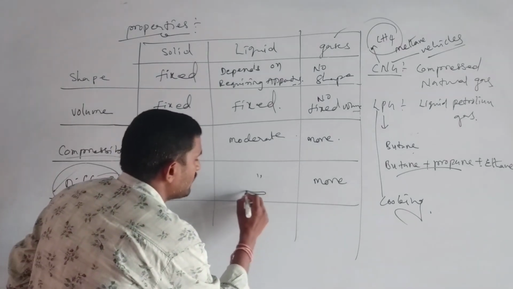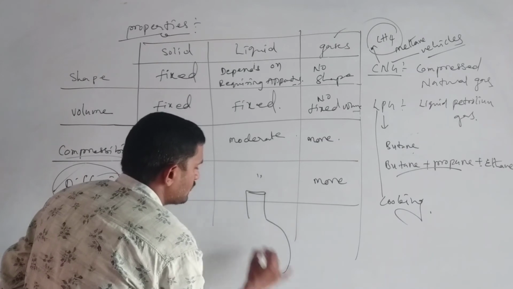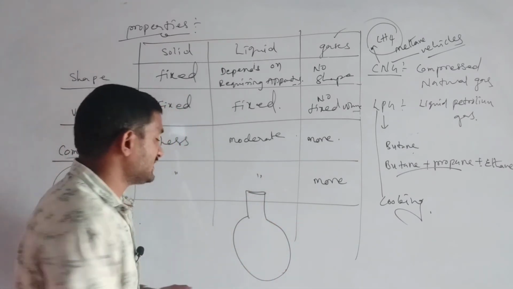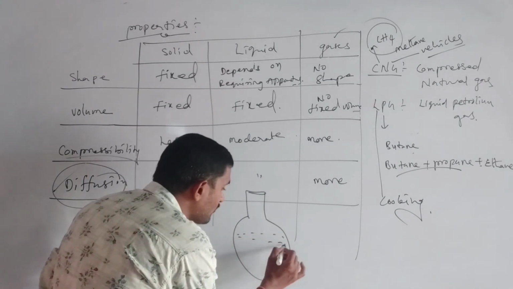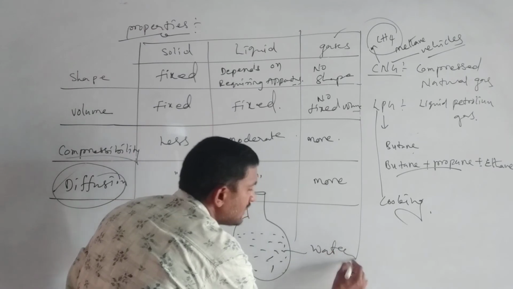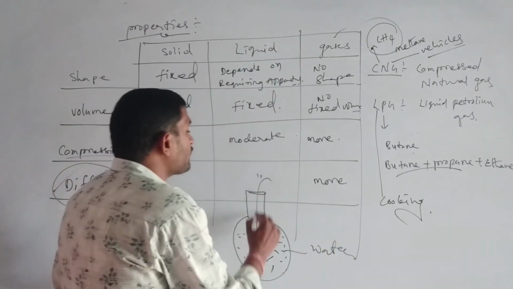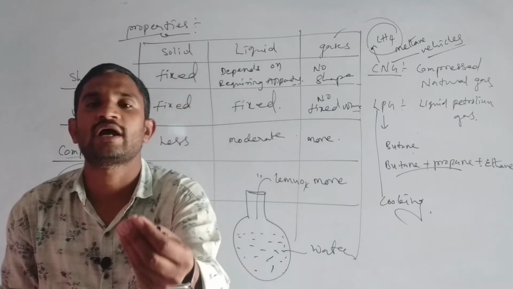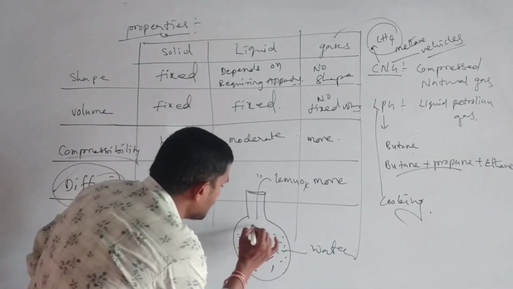Suppose we have a lab activity. We have to take a round bottom flask, and in the round bottom flask take some amount of water. To this water, add a few drops of KMnO4, potassium permanganate, only 4-5 drops.